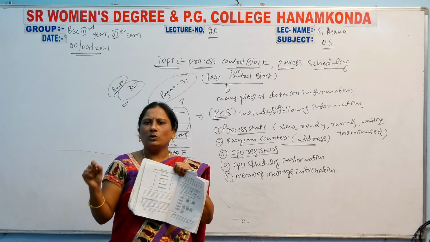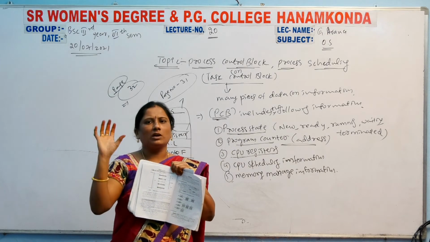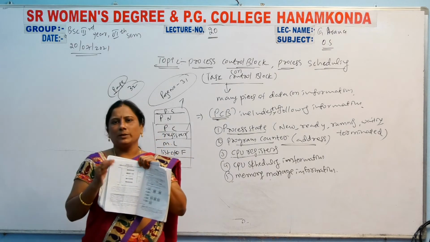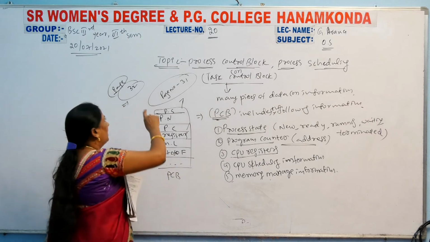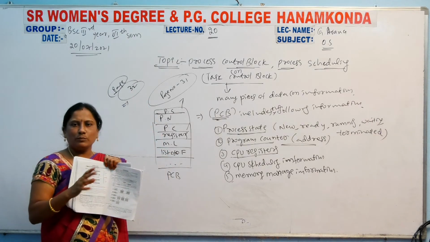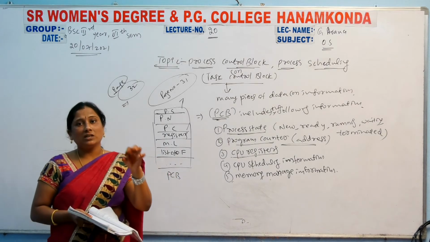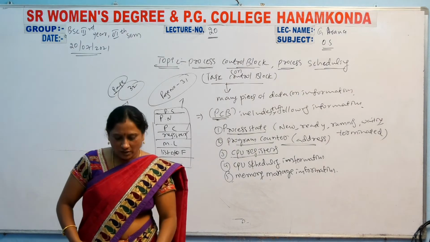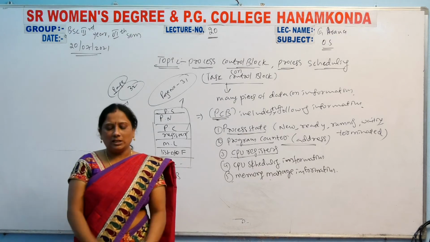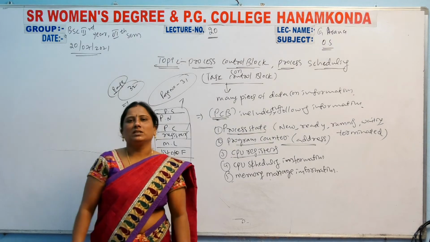You have to read. If you have any doubts, you call me or message me, and clarify your doubts. There is a simple diagram; you have to read page number 32, this diagram. You remember this diagram. From the examination point of view also, you can draw this diagram, the PCB. Okay, then after that, the next one is there, what is that?